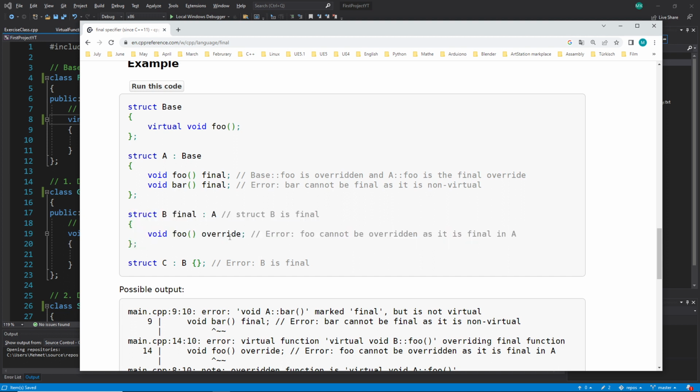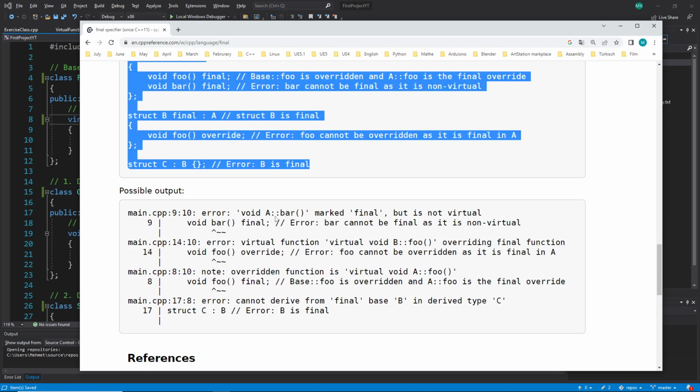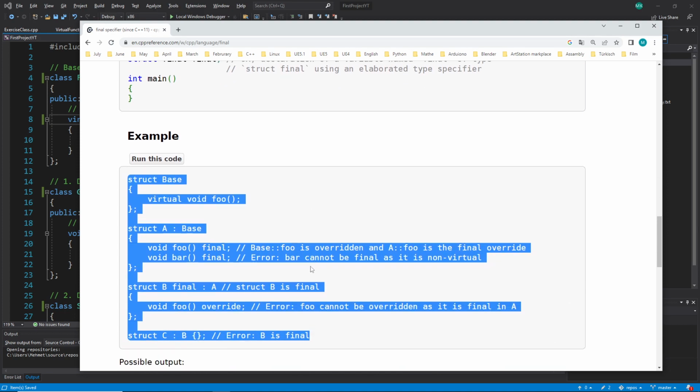Then we go here, and B is a final class. You can see this is just a class here. You get an error here because you can't inherit from this struct B because it's final. That's what I showed. And here you get an error because void foo was declared final. So you can see in this little example that all things work like we described.